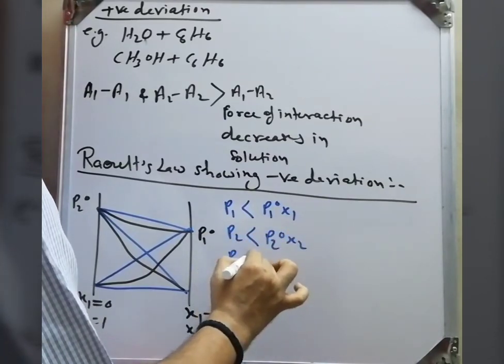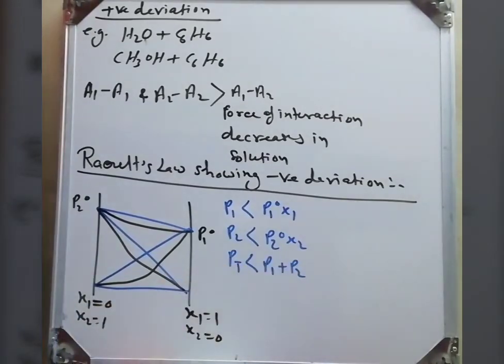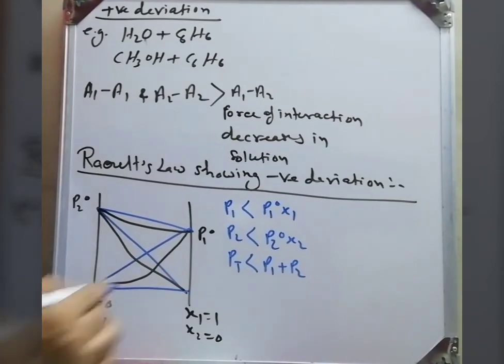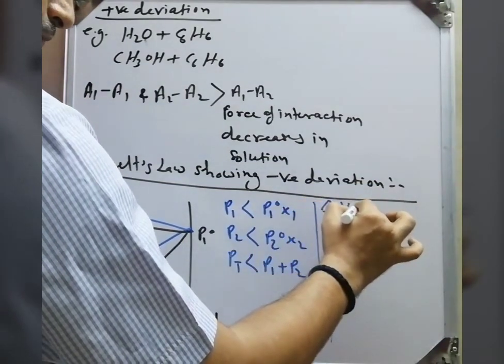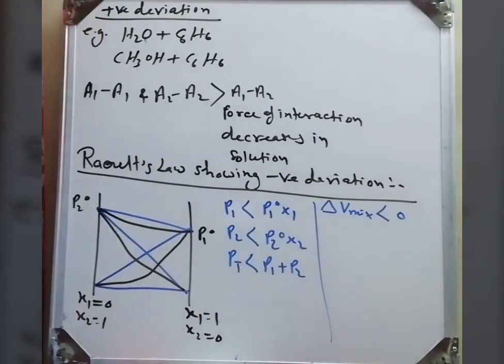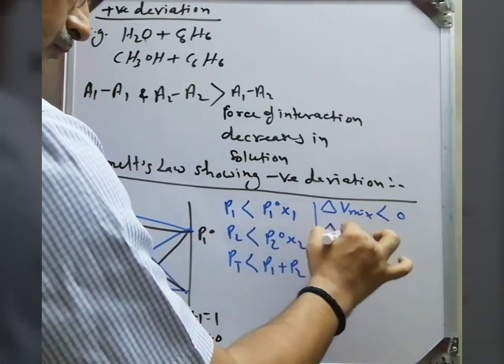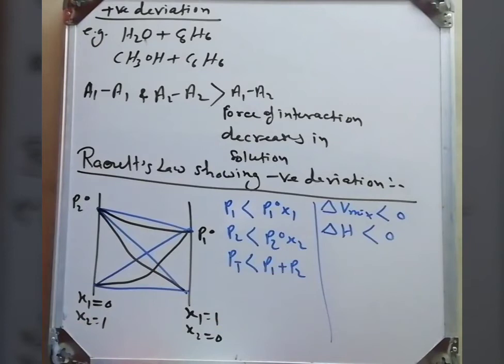P2 is less than product of the P20 and X2, and P total is less than addition of the partial pressure P1 and P2. In short, finally we can say that interaction force of solute and solvent is what? Greater than the solute and solvent interaction. Definitely delta V is less than 0. Delta H will be also less than 0.